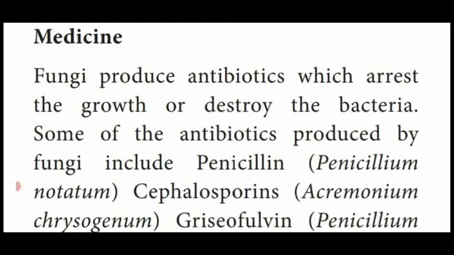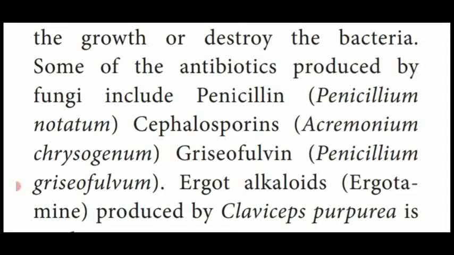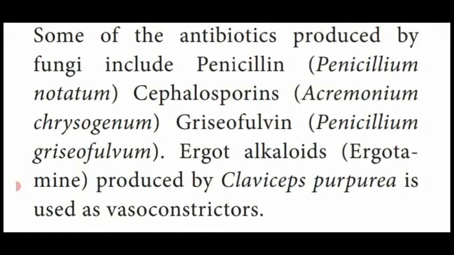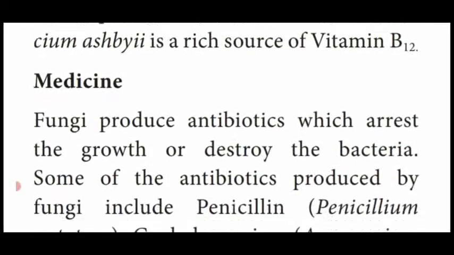Another one, cephalosporins. The medicine is from Acremonium chrysogenum. Then Griseofulvin. The medicine is from Penicillium griseofulvum. Another one, ergot alkaloids, that is ergotamine, produced by the fungi Claviceps purpurea, which is used as a vasoconstrictor. So this is said to be the different medicines which are produced from the fungus.